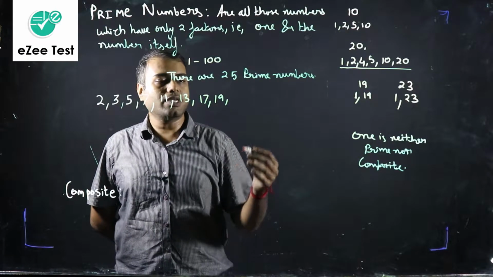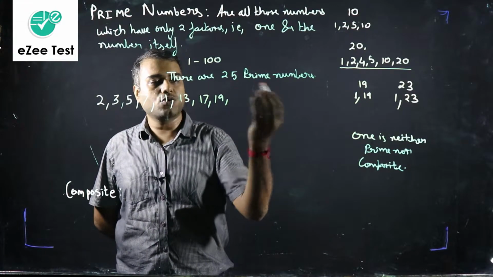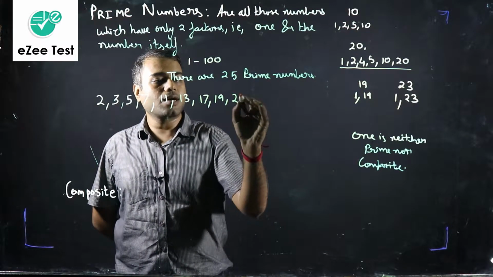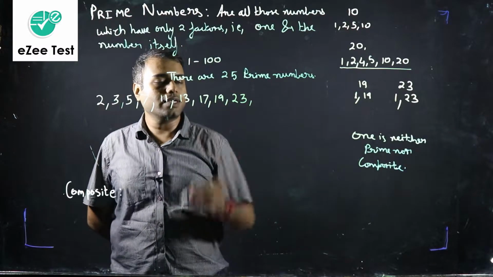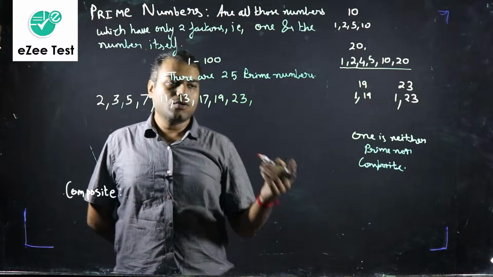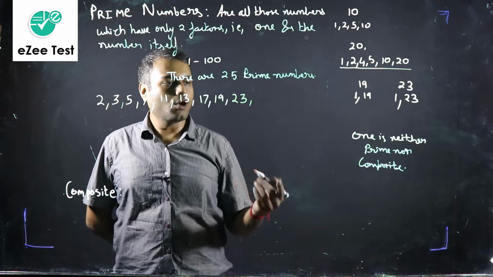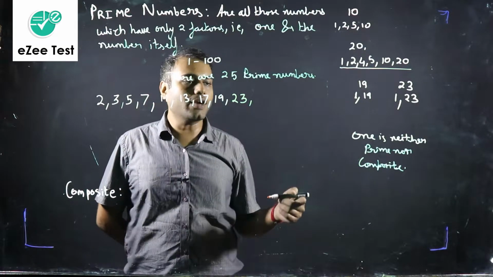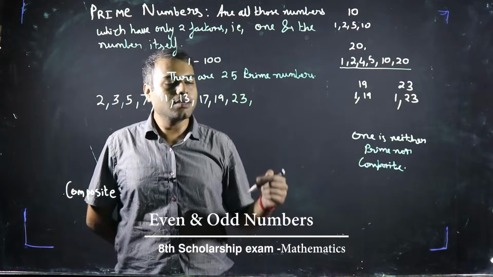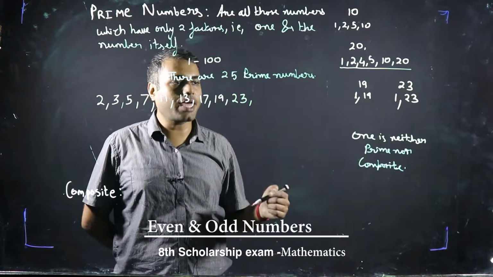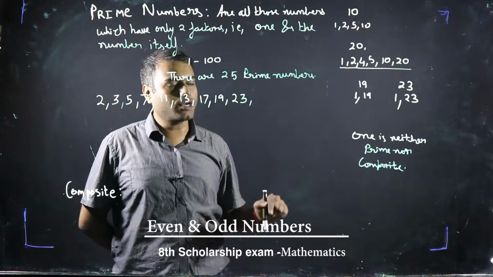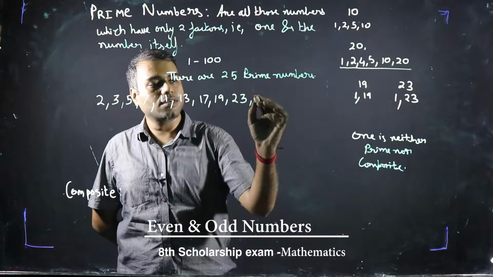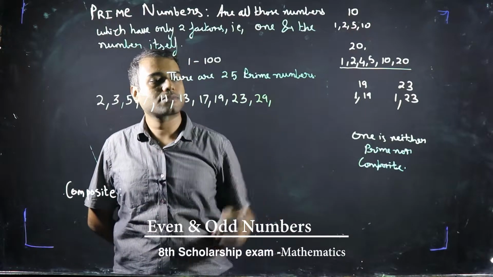21 is divisible by 3 and 7. It is not a prime number. 22 even, not a prime. Next number comes as 23. 23 is a prime number. 24 even, not a prime. 25 is divisible by 5. 26 even, not a prime. 27 divisible by 3 and 9, not prime. 28 even, not prime. 29, yes, 29 is a prime number.